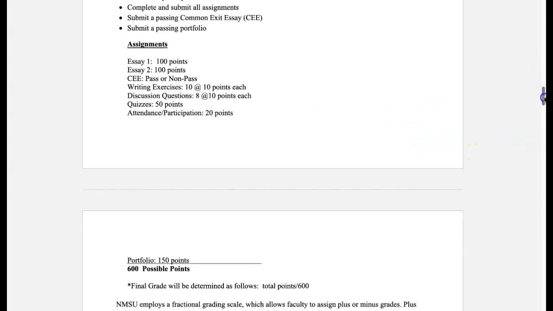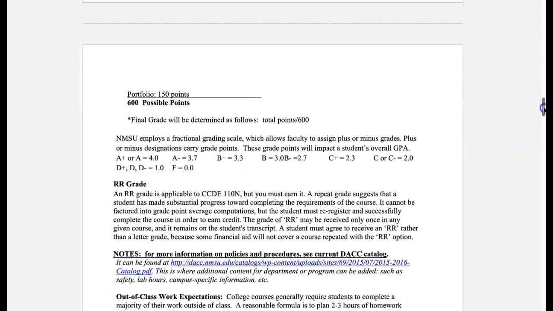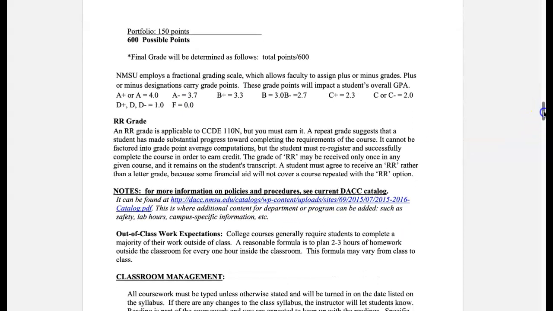We also have 10 writing exercises, each worth 10 points, and these are typically due weekly. And then we also have 8 discussion questions. We have about 8 quizzes that total 50 points. And of course, attendance and participation. Like I said, you want to go ahead and be active. And then we also have the portfolio, which is worth 150 points.